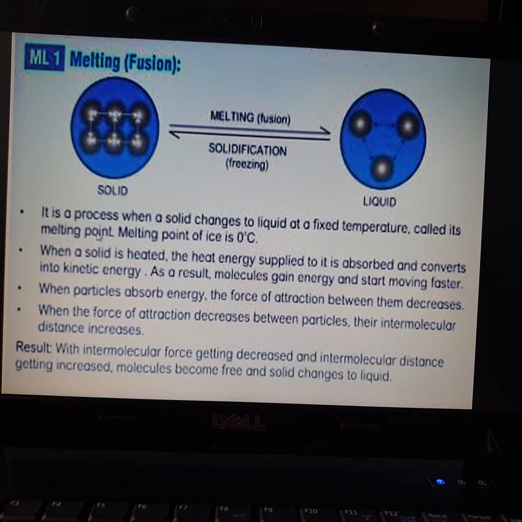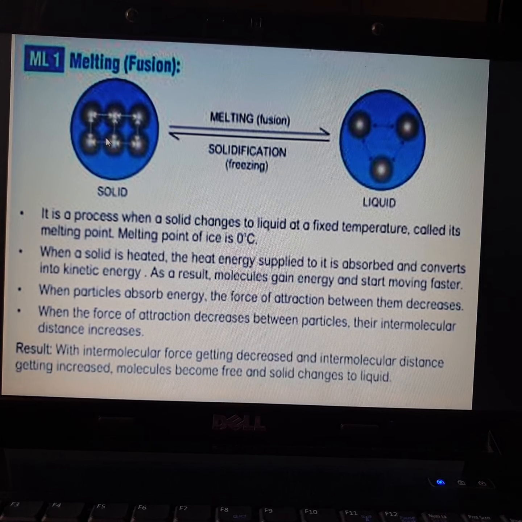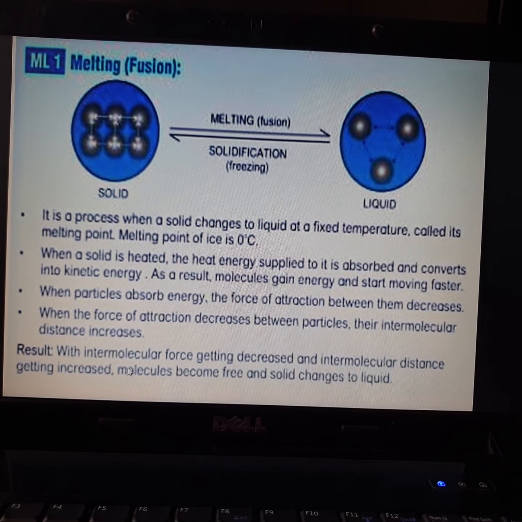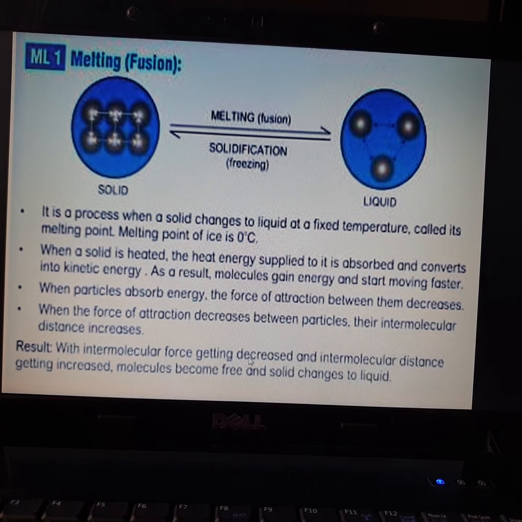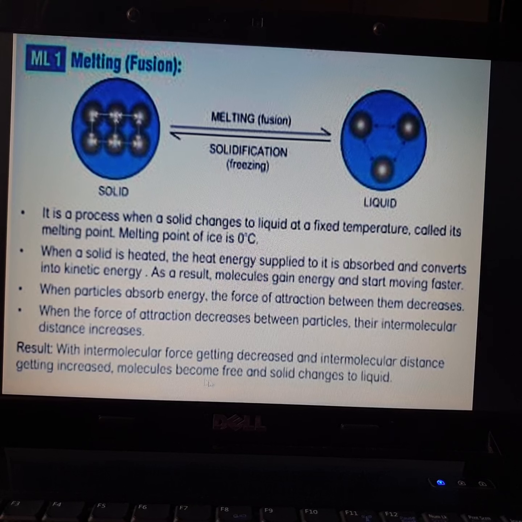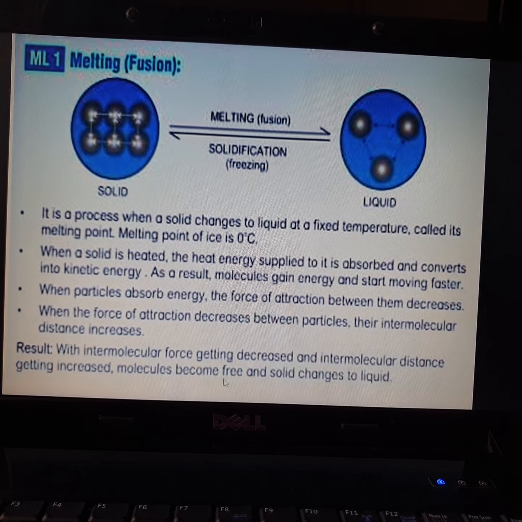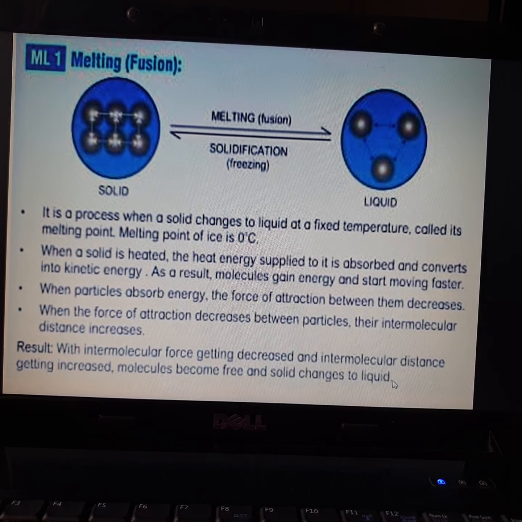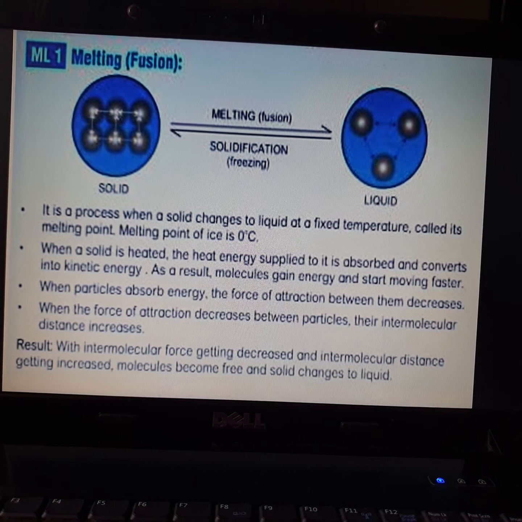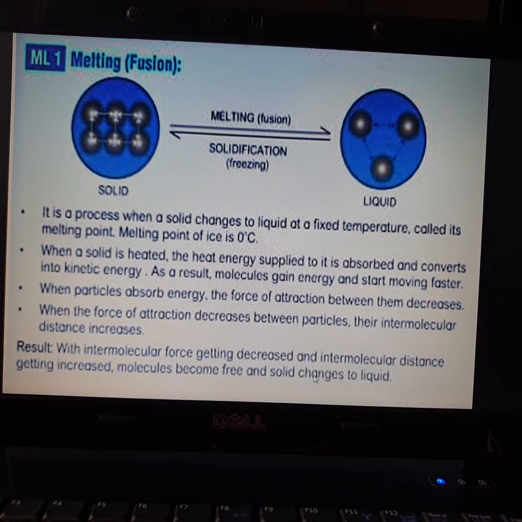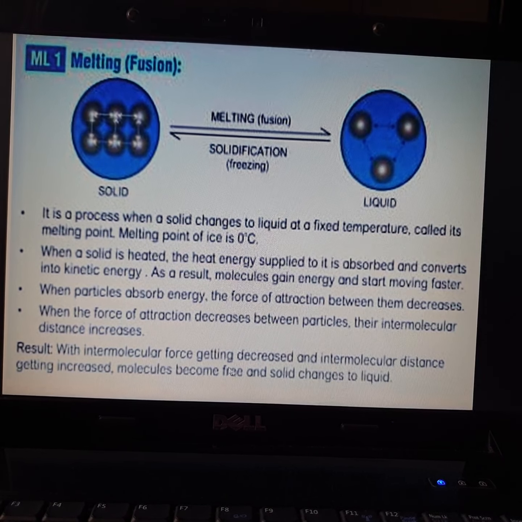This is what happens when a substance melts. So the ultimate result is, with intermolecular force decreasing and intermolecular distance increasing, molecules become free and solid changes to liquid. This is the reason why solid changes into liquid.